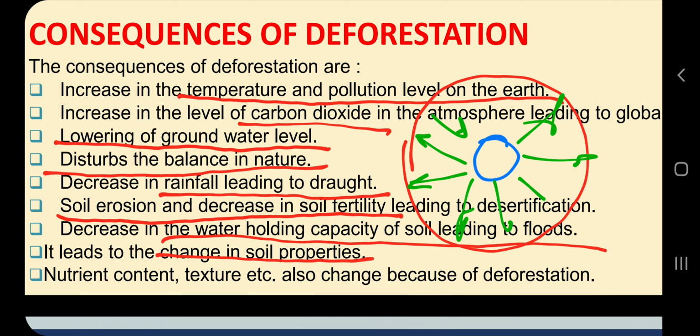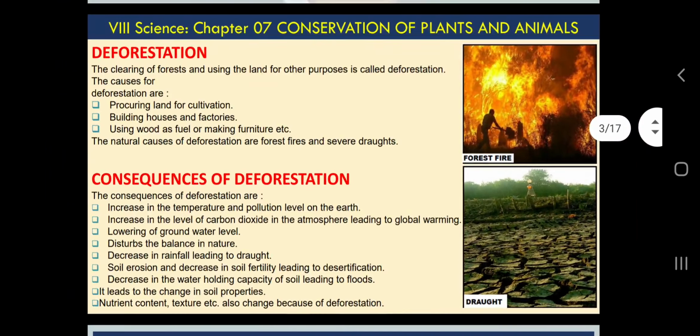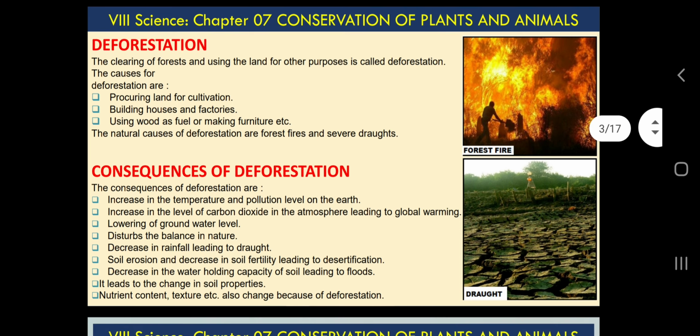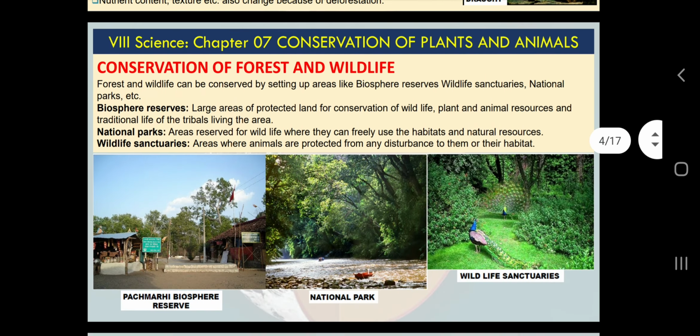So when it comes to wildlife, when it comes to plants, why is removing plants or killing the animals very dangerous? Because of these interactions also, okay. And the final thing is that nutrient content and texture of the soil also change because of deforestation. So these are some effects of deforestation you can easily understand, and the solution will be reforestation, okay. Again, deforestation means removing of trees, and reforestation will be planting of trees. We will talk about this topic in the last slide of the presentation.